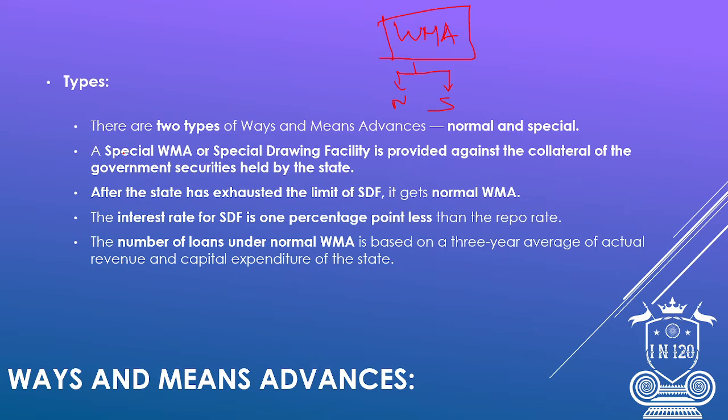Okay, so first we'll discuss special ways and means advances. They are a special drawing facility. A special drawing facility is provided against the collateral of government securities. Government will be having securities. As I said, they will be having treasury bills.